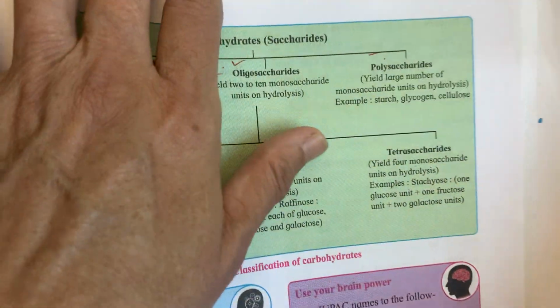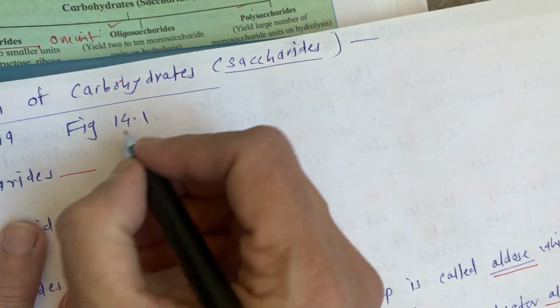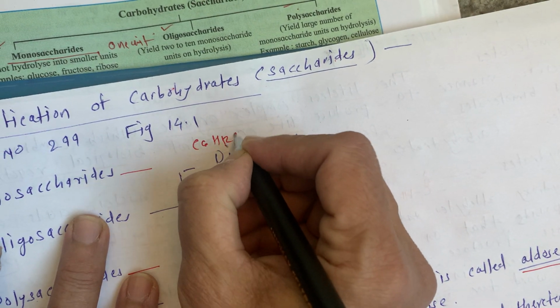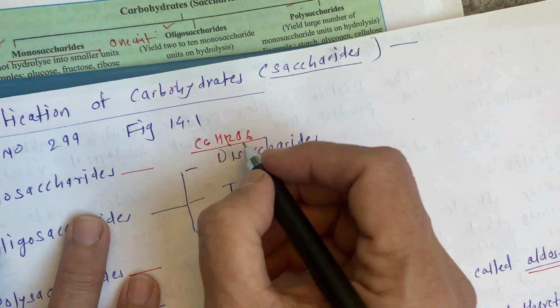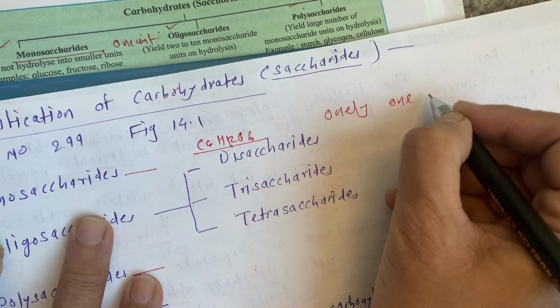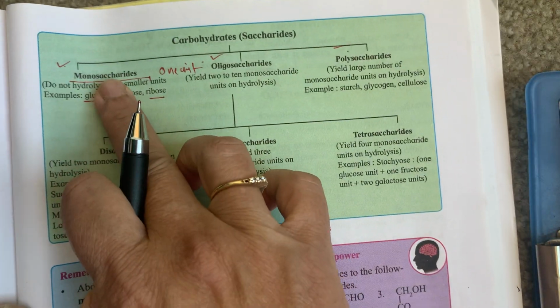When there is only a unit like C6H12O6, only one unit which is not going to hydrolyze further, it is known as a monosaccharide.